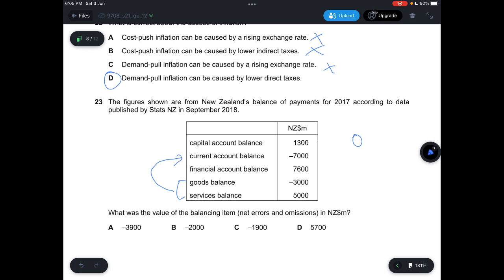So you can see that for capital account balance, we need to add 7,600 from financial account. This one will get us 8,600. And then we minus capital account balance, so we minus 7,000. And then we'll get 1,900. So the balancing item will then be negative of this value, because we want to get 0. So negative 1,900, so 23 would be C.